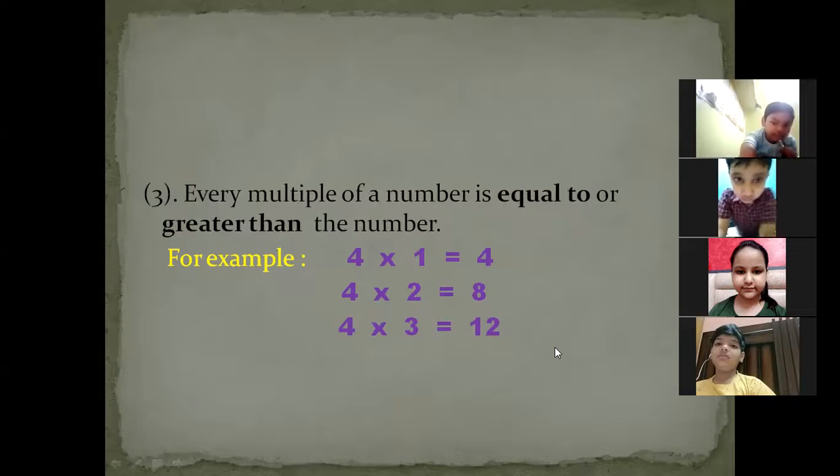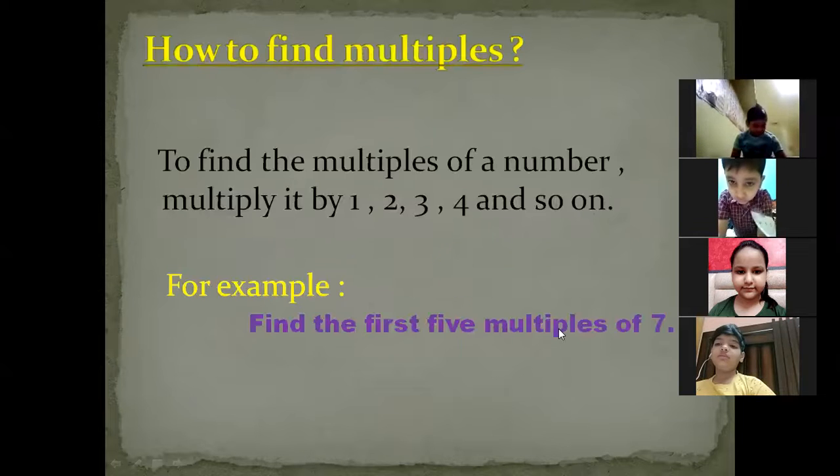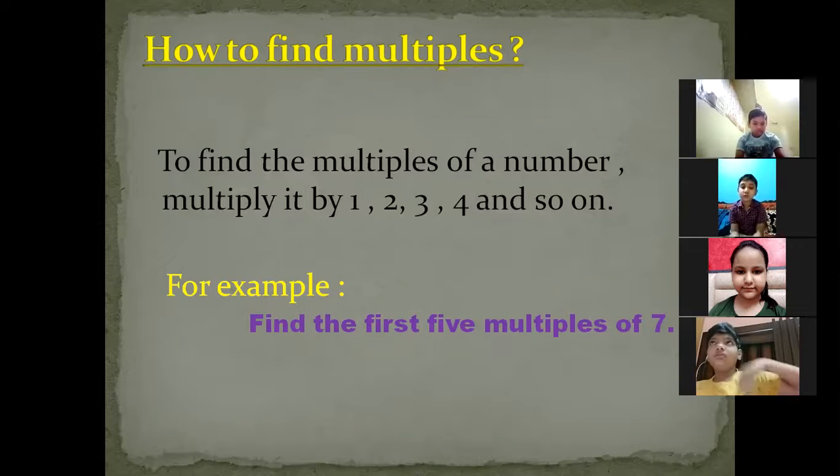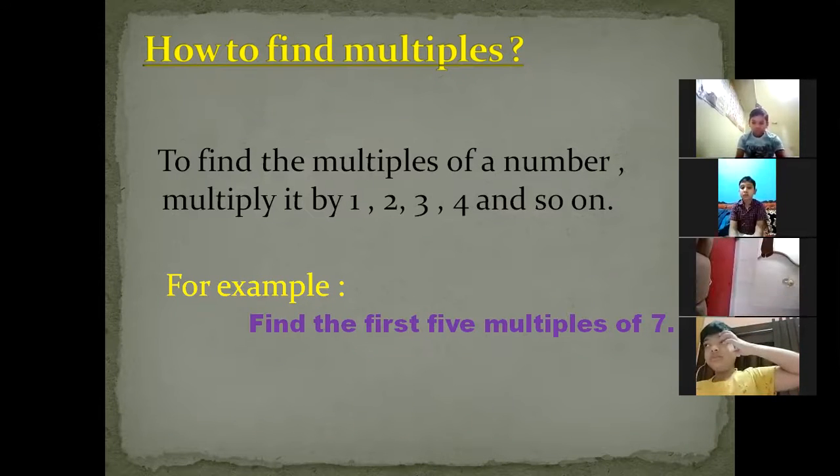So we can continue from the next topic, that is how we are going to find out the multiples. As I have already told you how to find out the multiples. Just now ma'am told you that we are just going to multiply the number by 1, by 2, by 3, by 4, and so on. We can continue. Okay. So this is a simple way to find out the multiples.